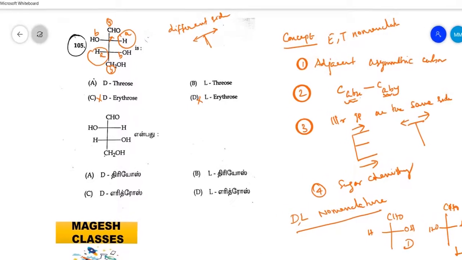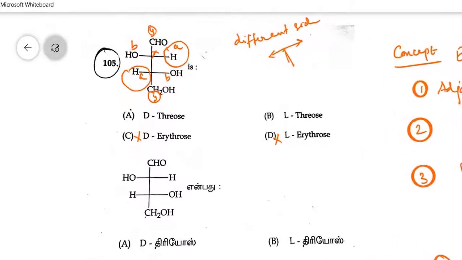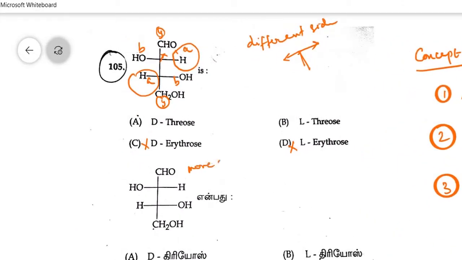Okay. See the compound. When you compare CH2OH and CHO, CHO is the more oxidized group. The more oxidized group is at the top. And the heteroatom, other than carbon, such as oxygen or the OH group, Cl, X, etc., is on the left. So if it is present on the left, it is said to be the L form, L threose, and if it is present on the right hand side, it is the D form. So the given compound is L threose. So your answer is B.